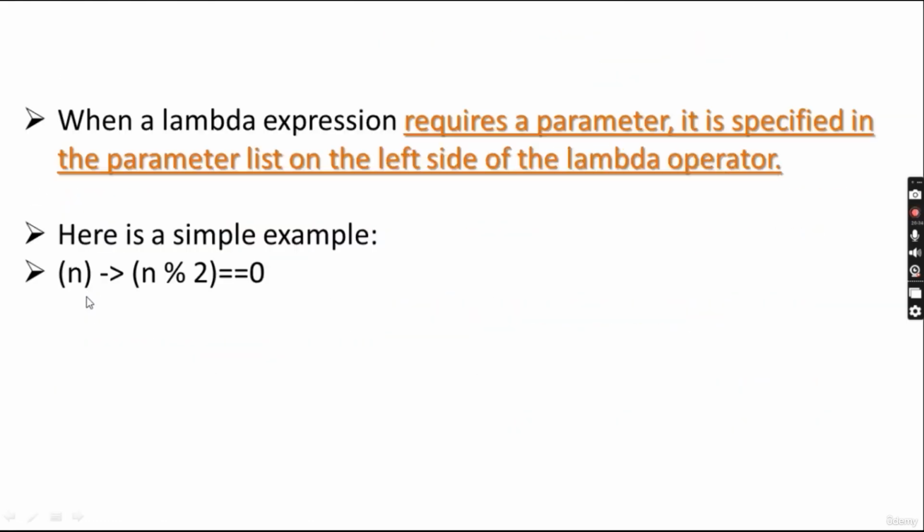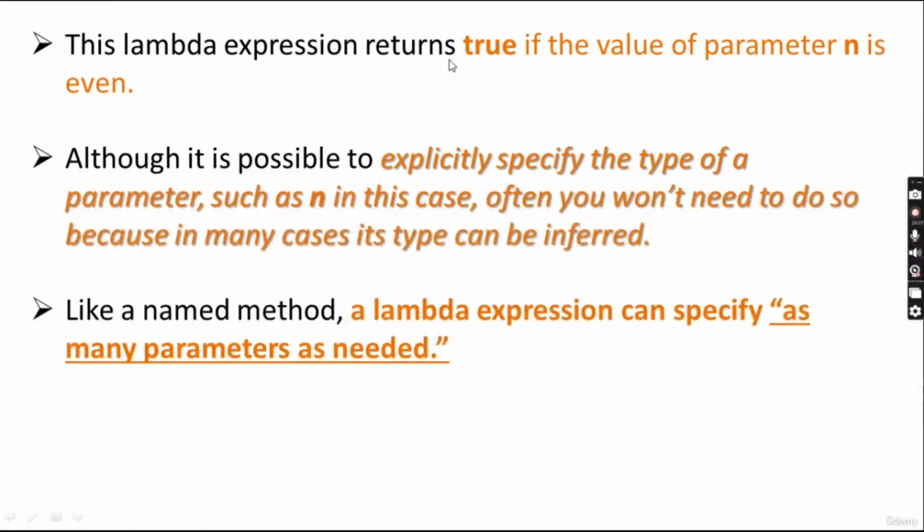So what is the structure over here? It takes the parameter n, so whatever we specify as the parameter. So n can be 2, and 2 % 2 is equal to 0. This lambda expression returns true if the value of the parameter is even. Any even numbers 2, 4, 6, 8, 10 will evaluate n % 2 to 0, and so the output will be true.